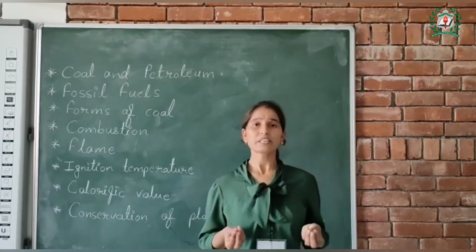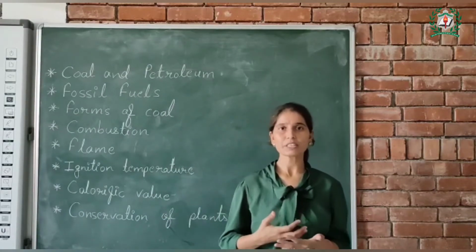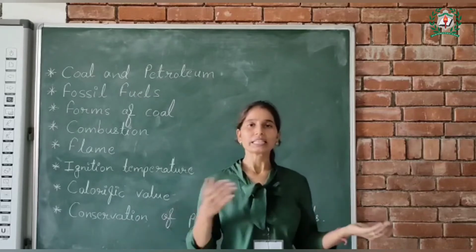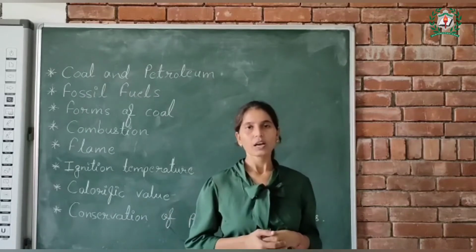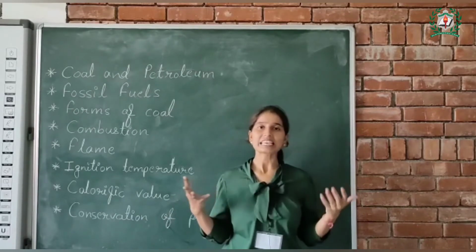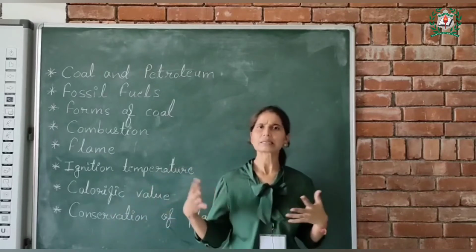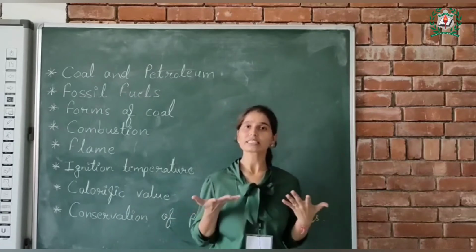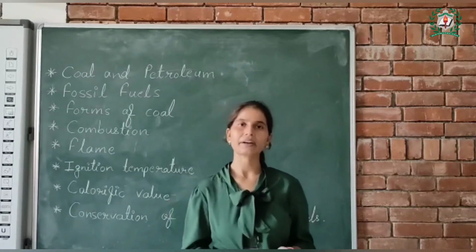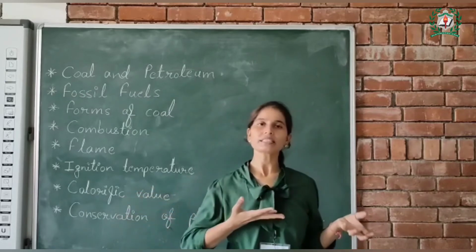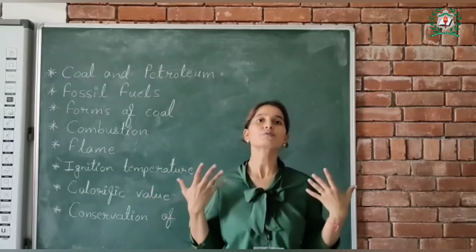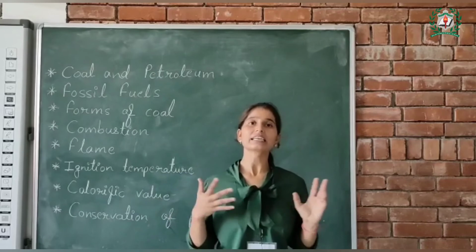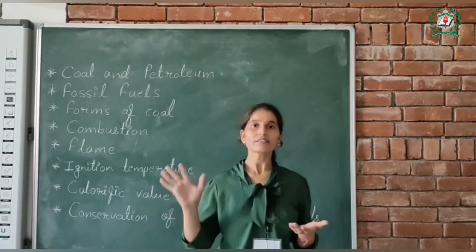What are extinct species? Extinct species are those species which are not present on the planet Earth right now, like dinosaur and dodo. These two species are extinct now. Okay, so we can save our environment by planting some trees, and we should not hurt animals, right? And we have studied about Project Tiger in this chapter. What is Project Tiger? In 1973, our government noticed a decrease in the number of tigers. So our government launched a project which is known as Project Tiger in 1973, to save those tigers.